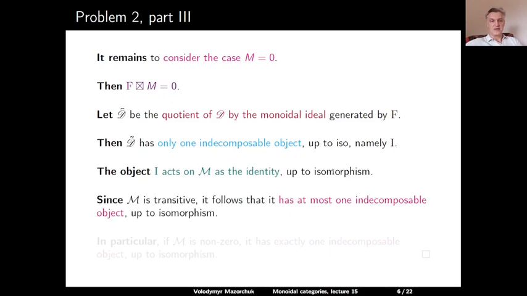And since M is transitive, from any object we should be able to get to any other object by the action, but the action only consists of the identities, it follows that we can have at most one indecomposable object. So if the category Carly M is non-zero, it must have exactly one indecomposable object up to isomorphism. Combined with the previous case, we solved the problem. We showed that we have at most 2 indecomposable objects.